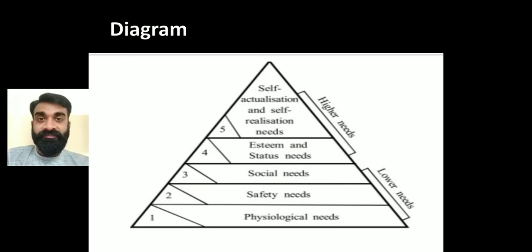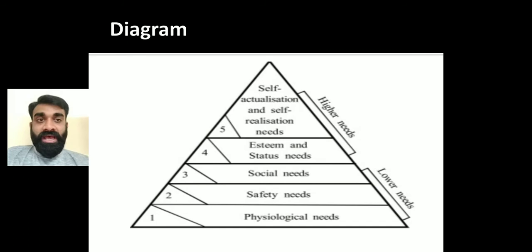From here you can see that there are five types of needs, starting with the physiological needs, safety needs, and social needs. These are lower needs, that means the primary or basic needs that each and every person needs to fulfill. Basic needs, physical needs we can say. The other two are esteem and status needs, and self-actualization and self-realization needs. These two are higher needs, mostly intellectual, that is psychological needs. Understand the diagram. You need to draw this diagram in your notebook.